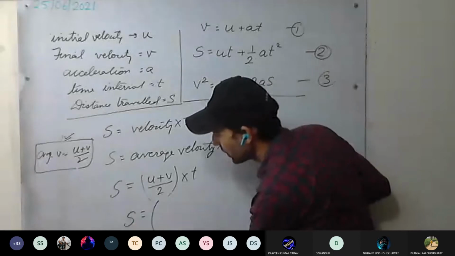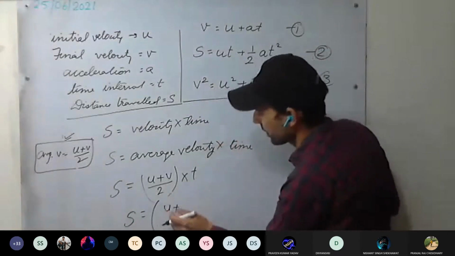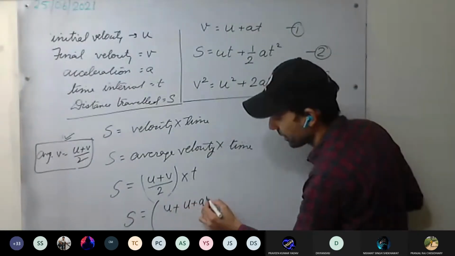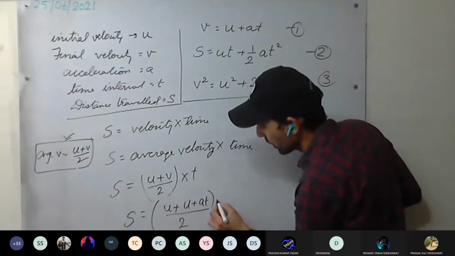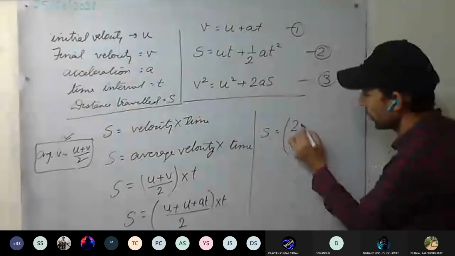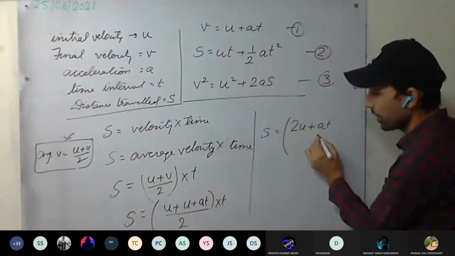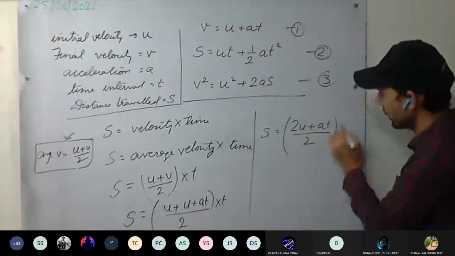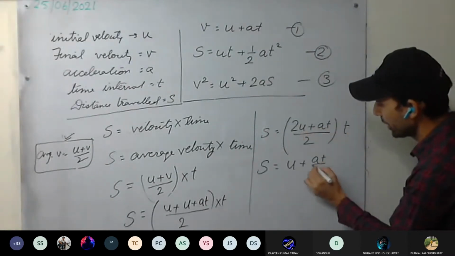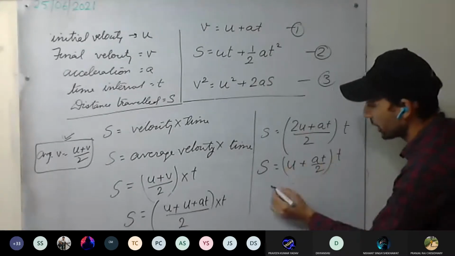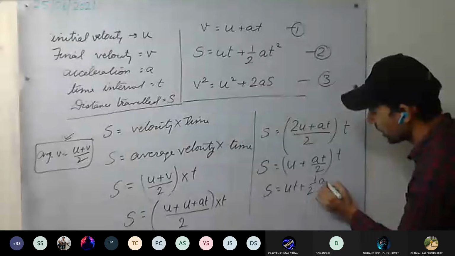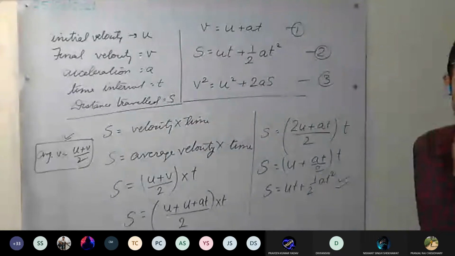S equal to U plus AT, divided by 2, into T. So S equal to 2U plus AT divided by 2 into T. S equal to U plus AT by 2 into T. S equal to UT plus half AT square. You got the equation?